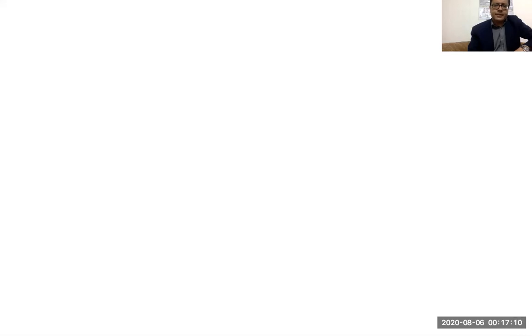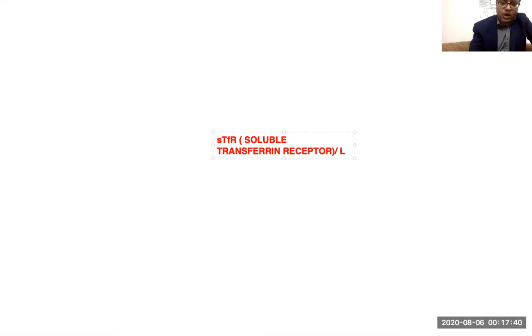The ratio is sTfR, which stands for soluble transferrin receptor, divided by the log of serum ferritin.